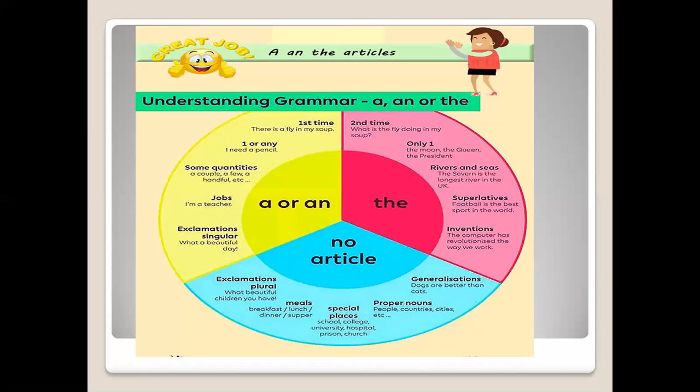Exclamation, singular: what a beautiful day, what a dirty bed. When you're talking about exclamatory things and that is in singular form, it will always take a or an. A or an always depends on the sound. Second, when we have the, it will always be used the second time. Okay? There is a fly in my soup. What is the fly doing in my soup? First time when they talked about the fly, it was a fly, and the second time they talked about the fly, it was the fly.